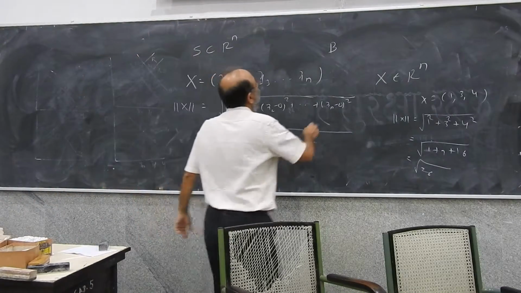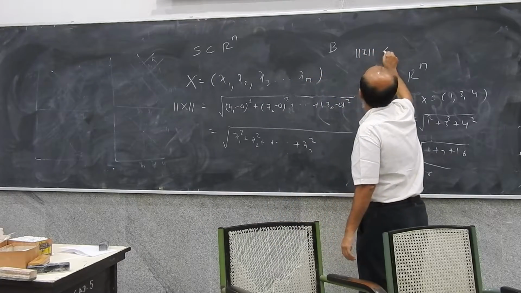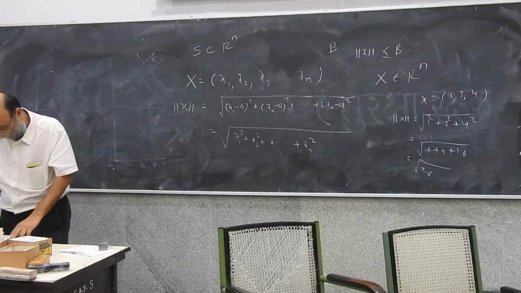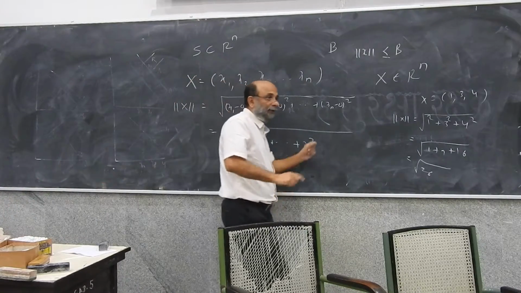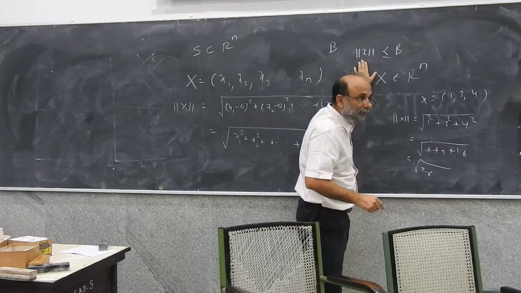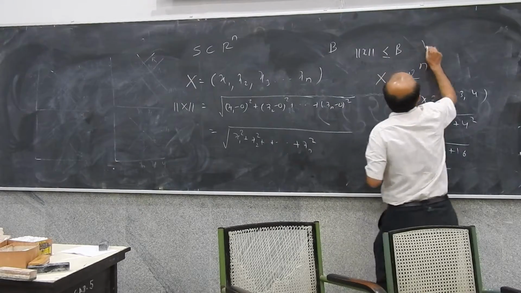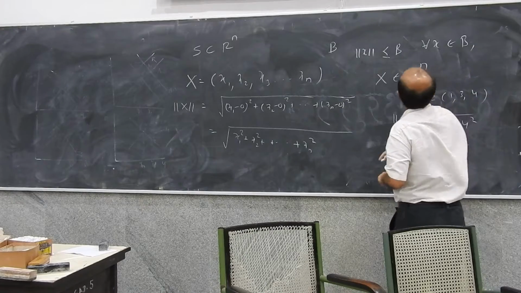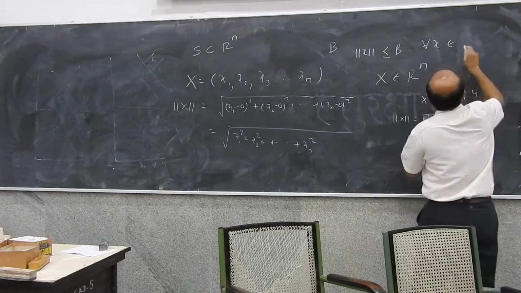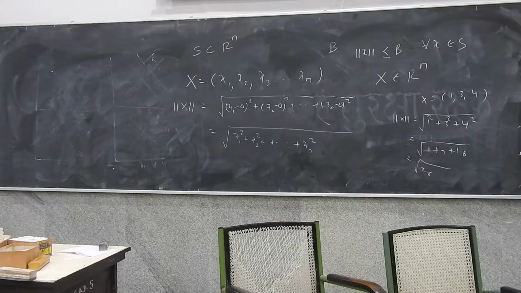So if it is true that the length of every x in S is less than B, we write this as for all x belonging to S. Then we say that the set S is a bounded set. Is the idea clear?